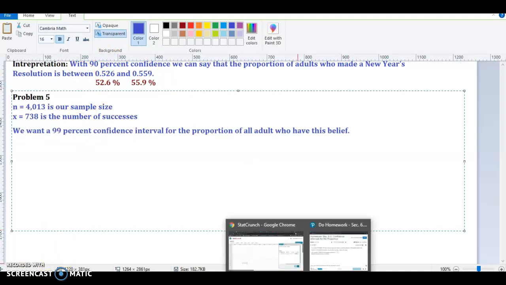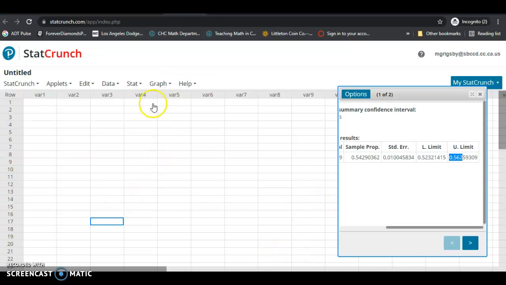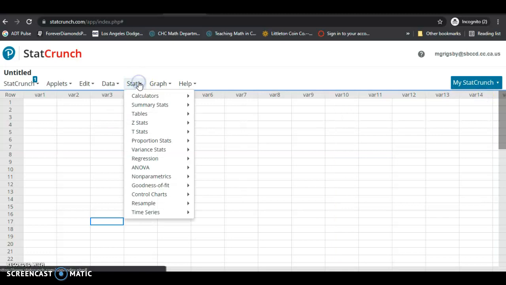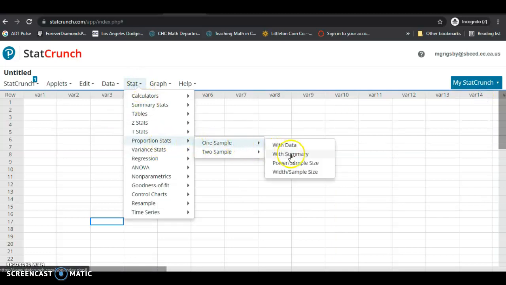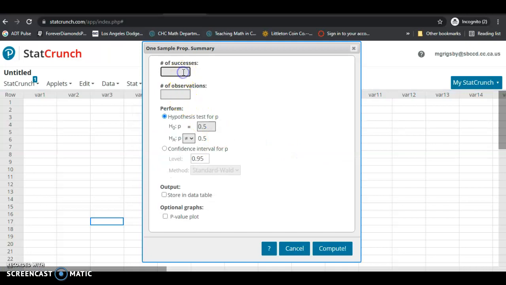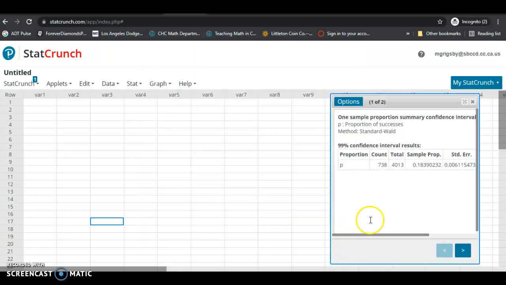All right, so let's go to StatCrunch. We're going to go to stats, proportion stats, and then select one sample with summary. The number of successes in our sample was 738. The number of observations was 4,013, and we're doing a 99% confidence interval. We can include the plot of the interval, but it's not necessary.